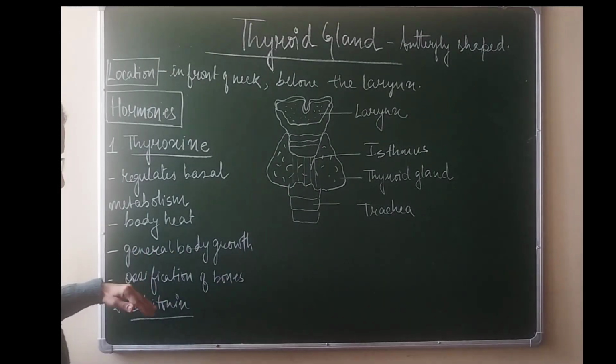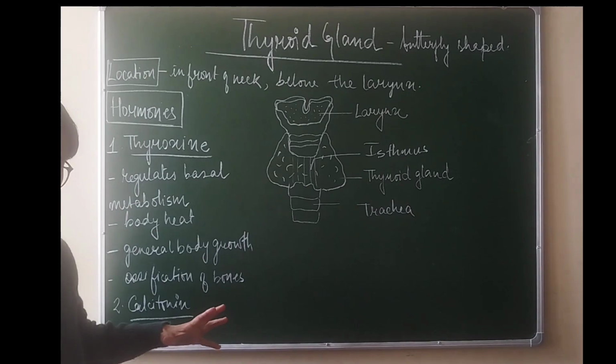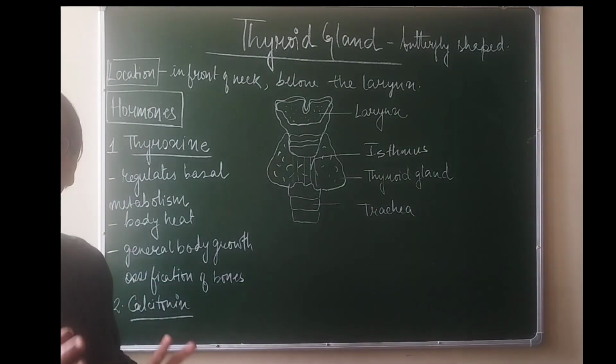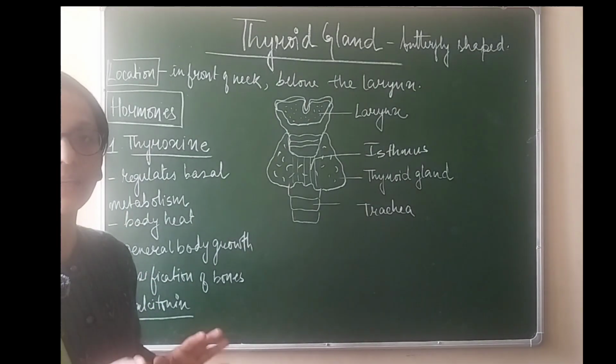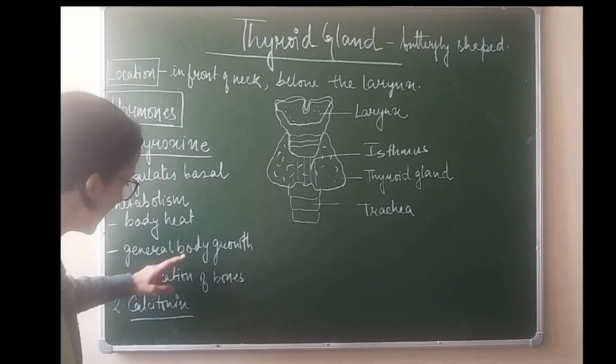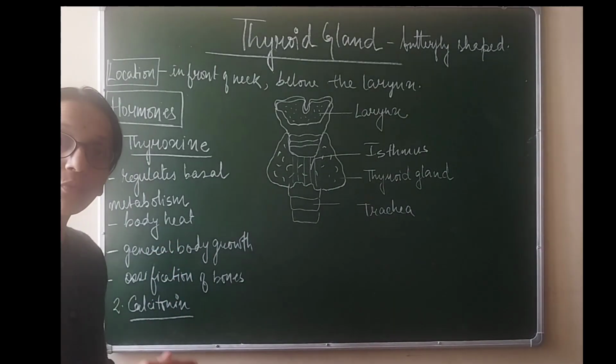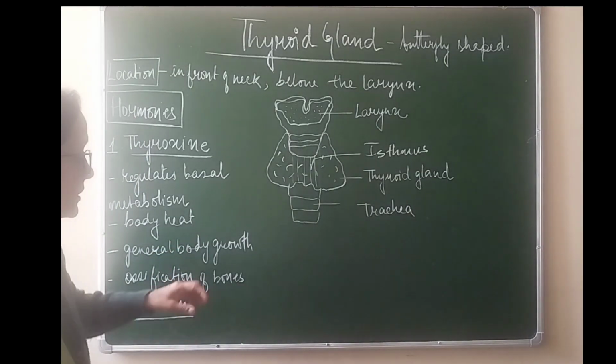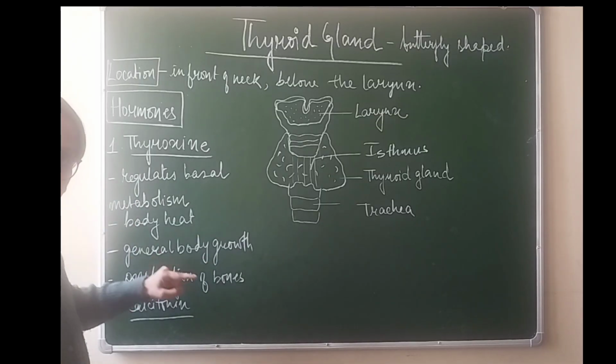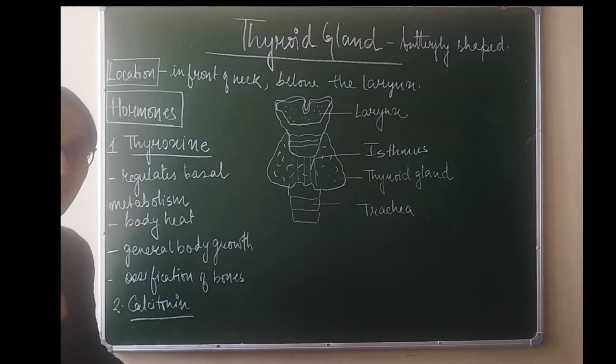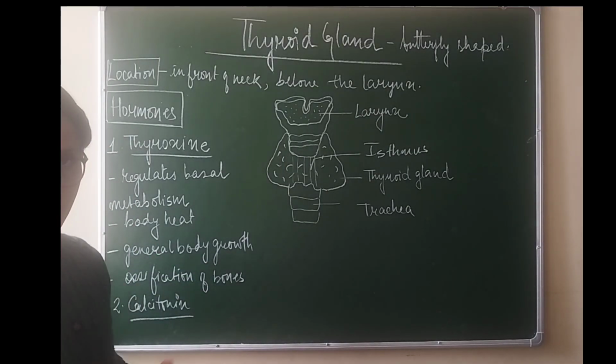The important function of this hormone is the general body growth, and it also causes ossification of bones, which is basically formation of bone. All of these basically affect an individual during the childhood. So it is very important that during childhood, for proper growth and for ossification of bone, there is enough thyroxine hormone produced by the child.